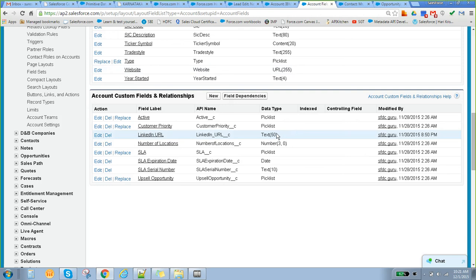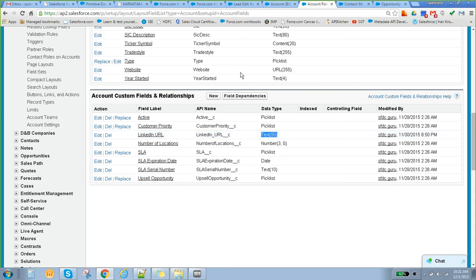50 is nothing but a length. It should not exceed more than 50. If it is more than 50, sometimes it will throw an error, or it will automatically truncate to 50. It will take only 50 characters and save it off. That's why sometimes we lose the data.